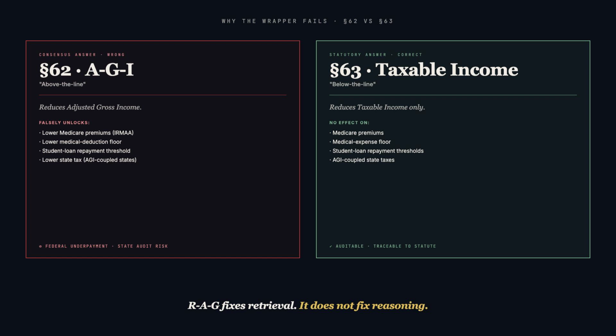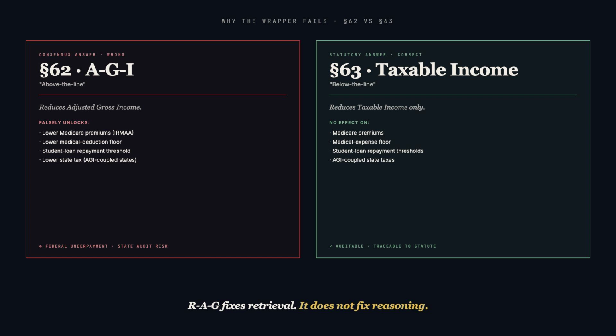The deduction sits in IRC Section 63, taxable income. It does not sit in Section 62, adjusted gross income. Section 62 deductions lower AGI. They unlock thresholds for Medicare premiums, medical expense floors, student loan repayment, and state taxes that couple to federal AGI. Section 63 deductions do none of this. Filed under the wrong section, the same dollar of deduction creates state audit risk, premium overpayment, and federal underpayment.